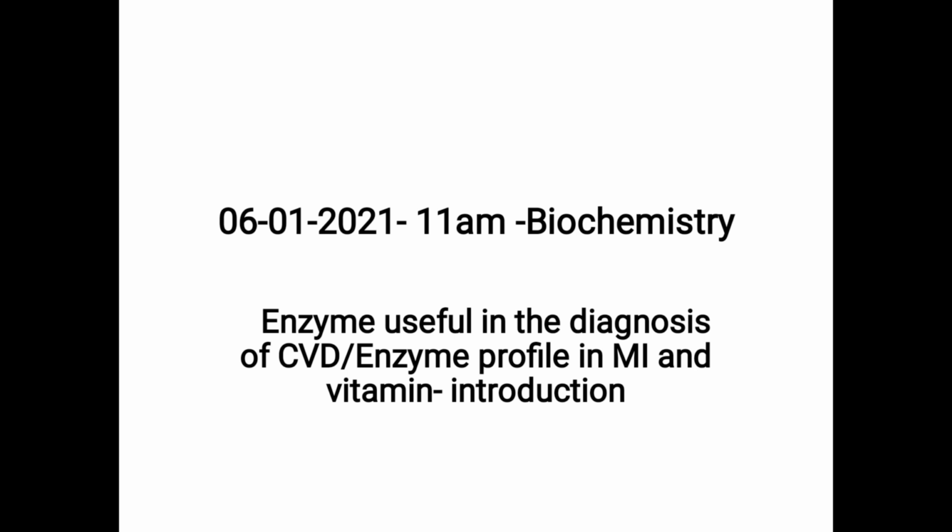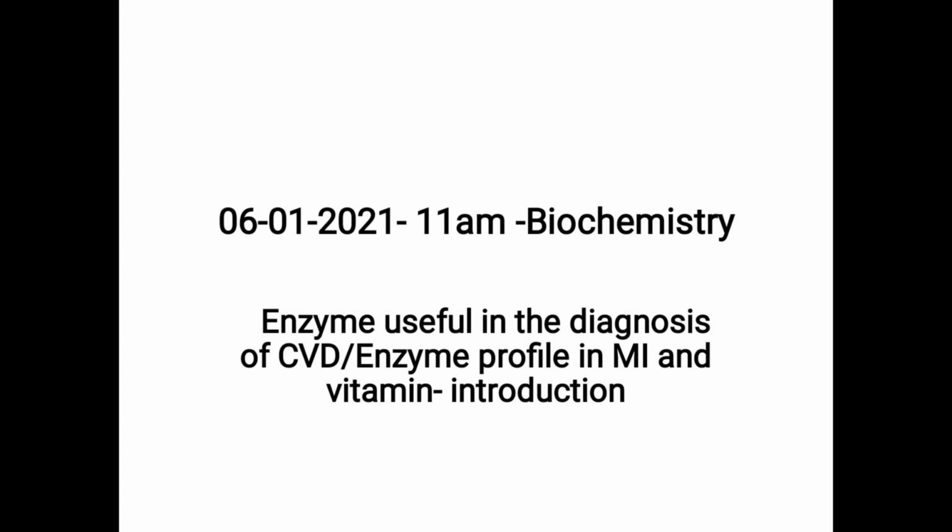What is the meaning of diagnostic enzymes? Enzymes useful in diagnosis of disease. For example, liver enzymes you have seen, mainly related to liver and others also. Liver enzymes mainly AST, aspartate transaminase, and ALT, alanine transaminase, both belong to the group transferases.